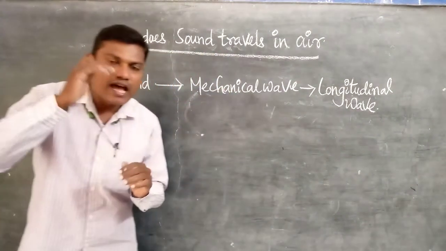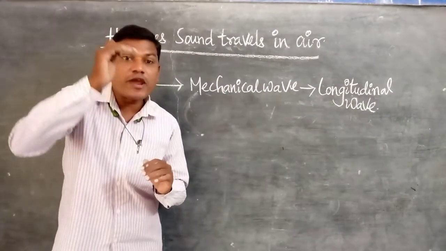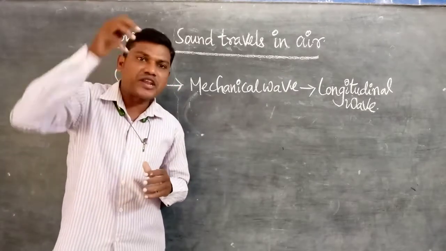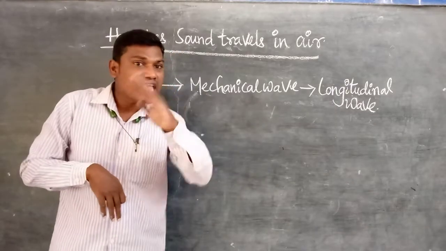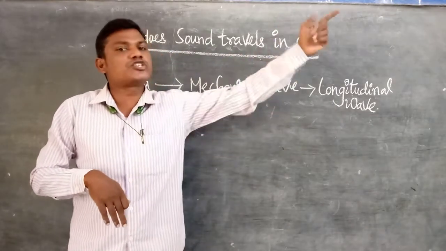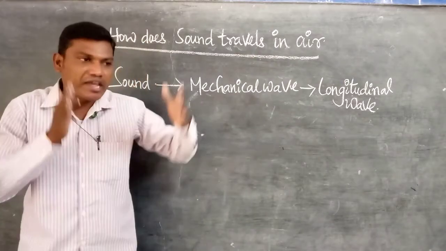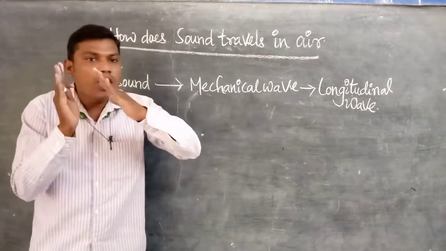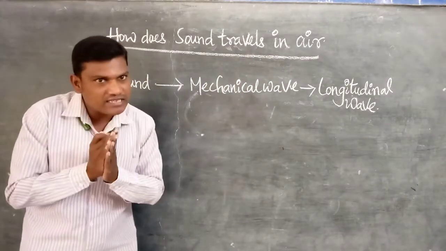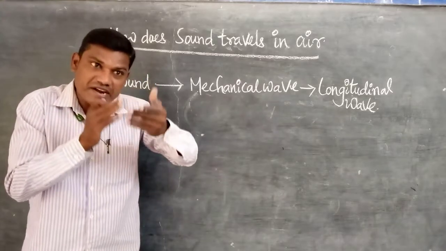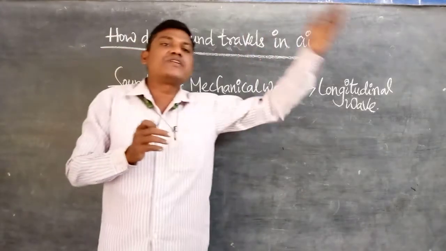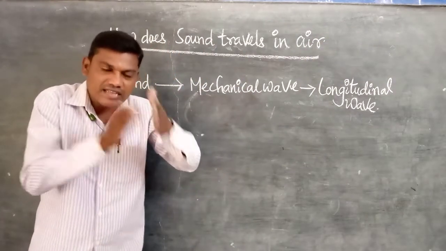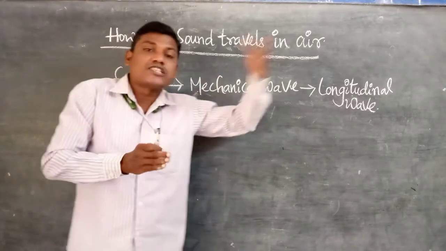Which type of wave do we call a longitudinal wave? The vibrating particles in a medium vibrate parallel to the direction of propagation of the wave. If sound energy travels through the air, the particles in the air vibrate. When the particles vibrate, at that time only sound energy is transferred. That's why by vibrating particles or vibrating objects, sound is produced.